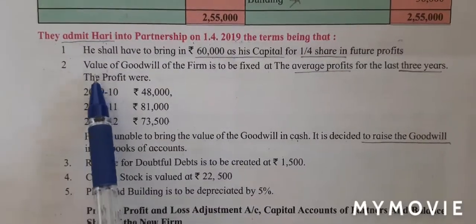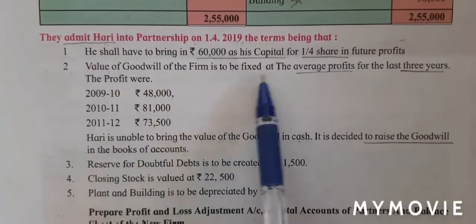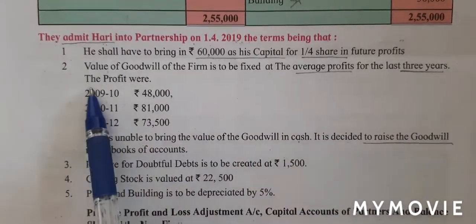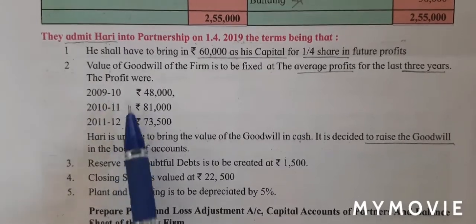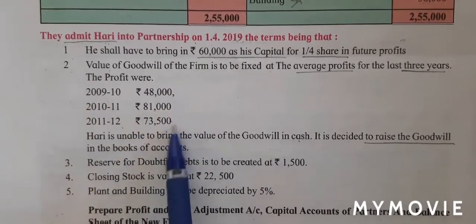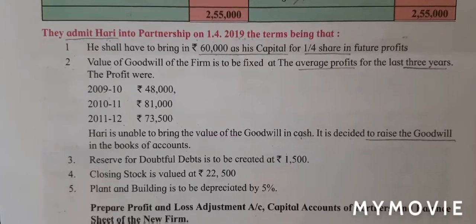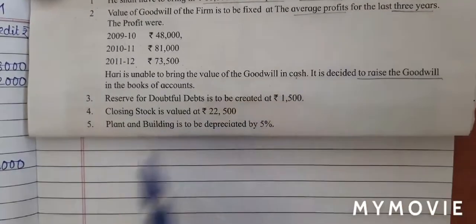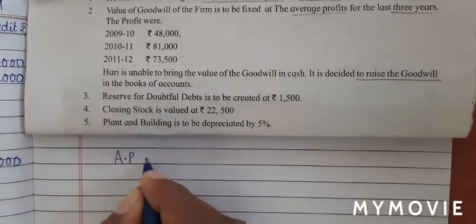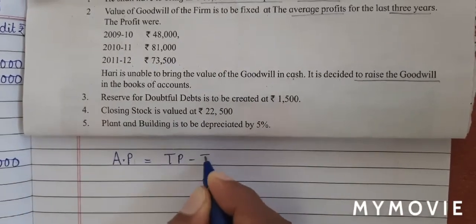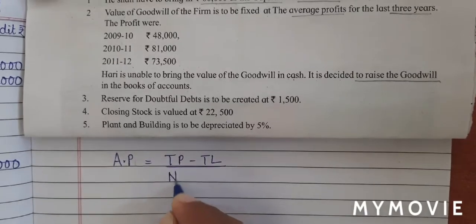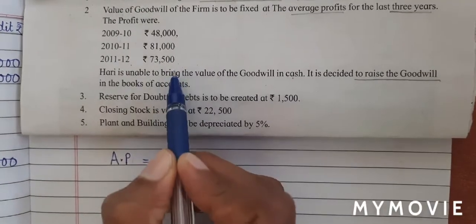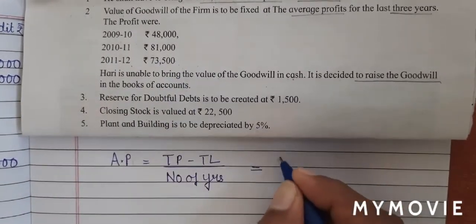Adjustment number 2. Value of goodwill of the firm is to be fixed at the average profit for the last 3 years, and the profits were given to us as under. So these are our profits. So let us do our calculation of goodwill. We will first calculate goodwill according to average profit. The average profit formula is total profit minus total loss divided by number of years. But here students, they have only given us profits.